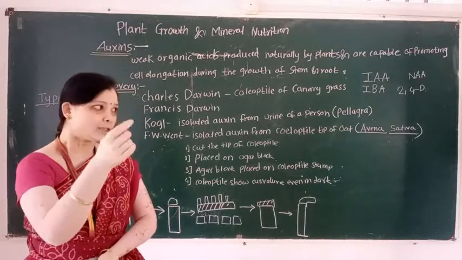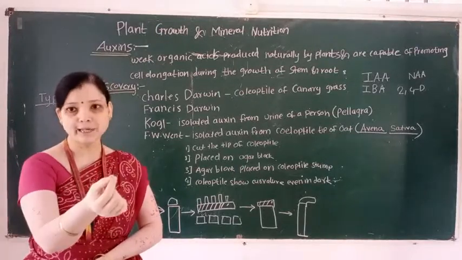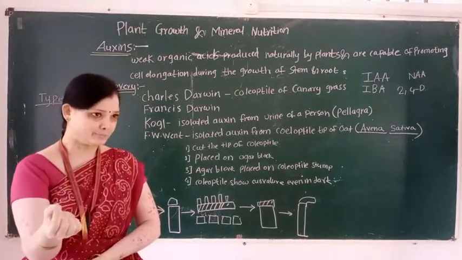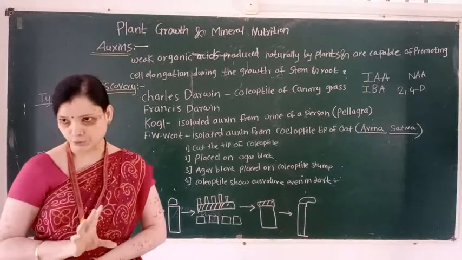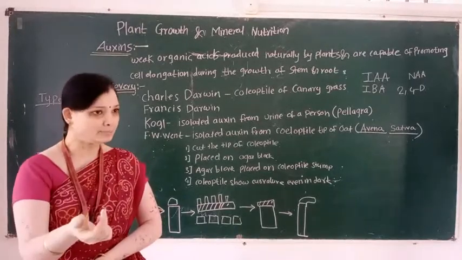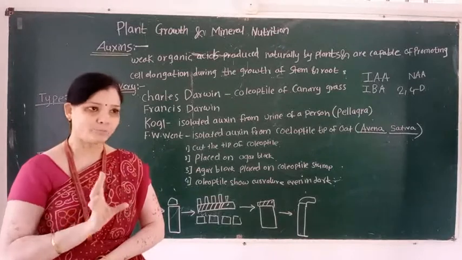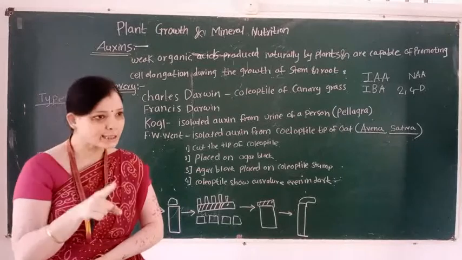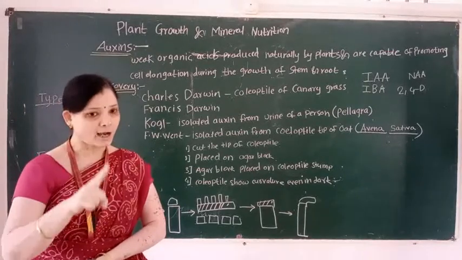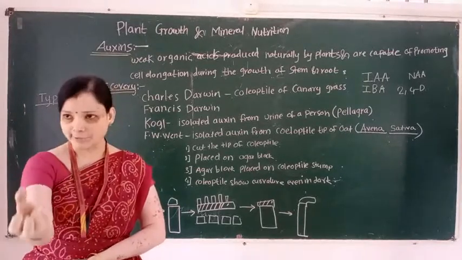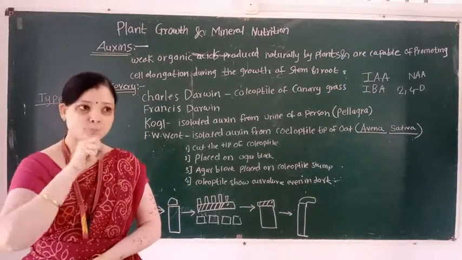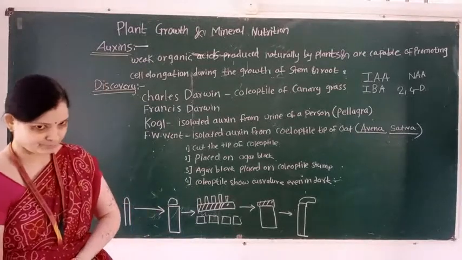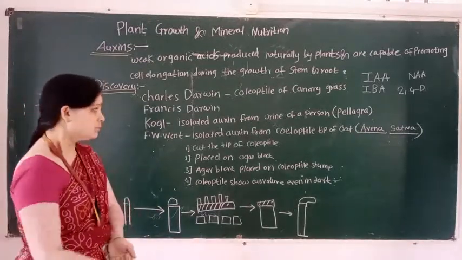We learn these two terms, coleoptile and coleorhiza. Coleoptile is the tip of the plumule, and coleorhiza means the tip of the radicle. So here remember this pointer: Charles Darwin, scientist, isolated auxin from a coleoptile of canary grass.